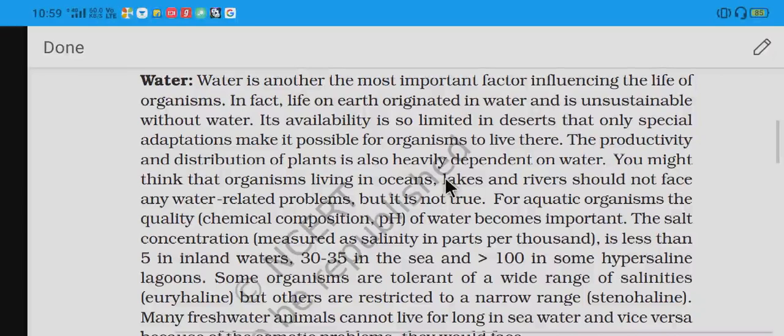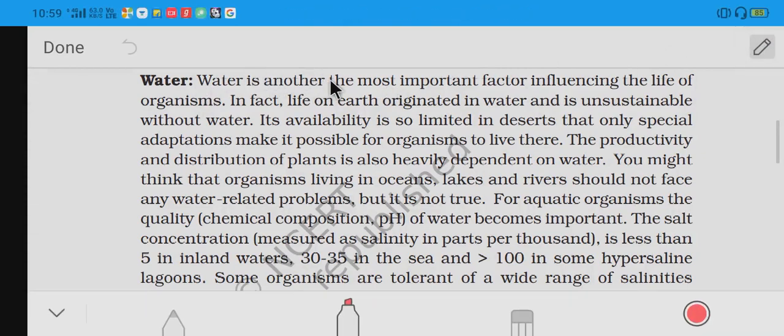So next we are going to see about water. Water is another most important factor influencing organisms. In fact, life on earth originated in water and it is unsustainable without water. So this is an important point.